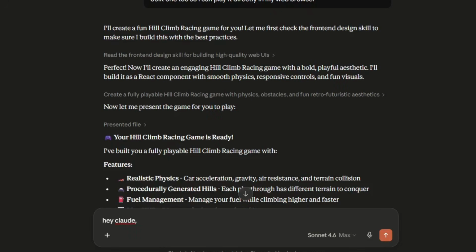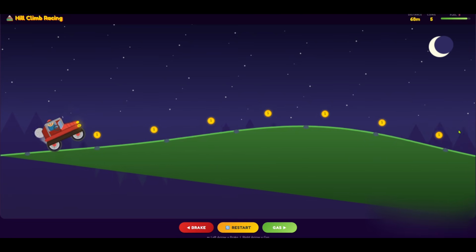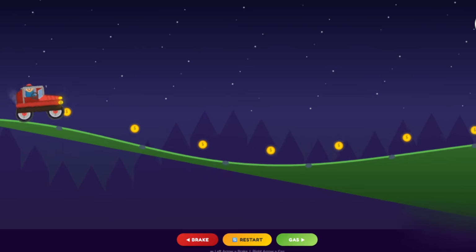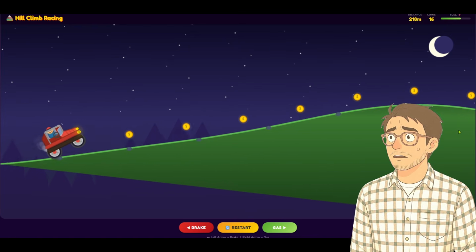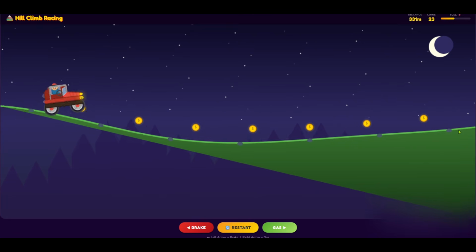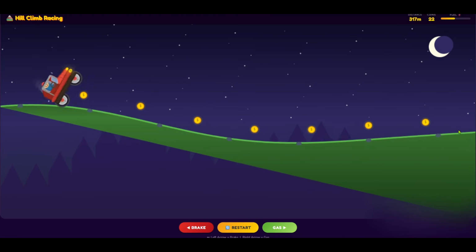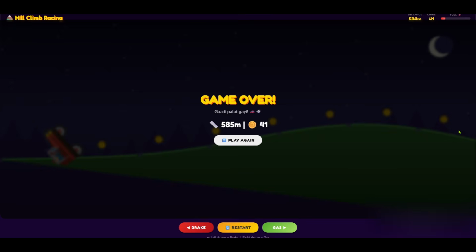Hey Claude, why did you make the terrain so extremely rough and messy in this game? Please fix it because I'm not even able to drive the car properly. It flips over whenever I try to move it a short distance. Alright, it looks like it finally smoothed out the road a bit, and now driving the vehicle actually feels fun. Claude even paid attention to small details, and there's smoke coming out of the vehicle too. But again, there's a new issue. I still can't properly control the vehicle, and it keeps lifting its front wheels up again and again.